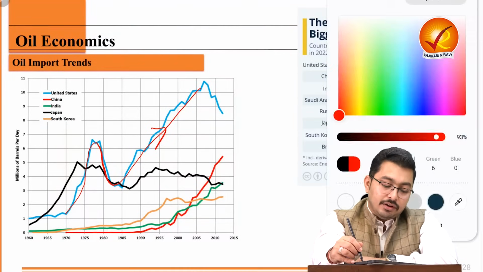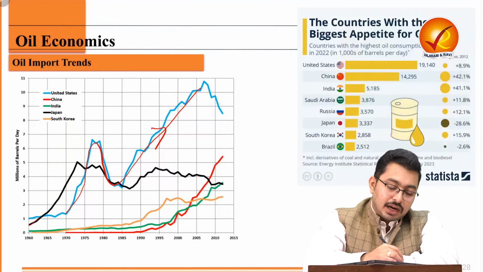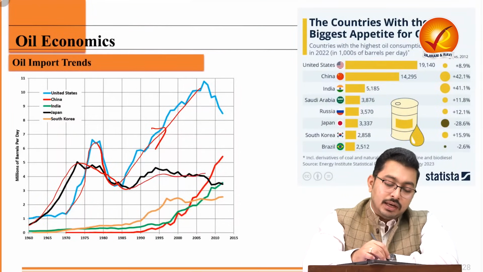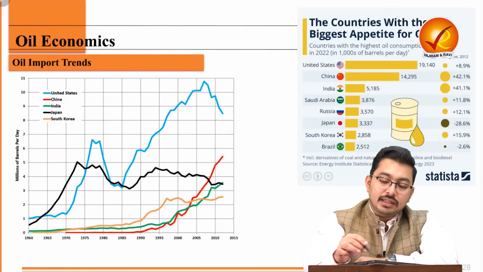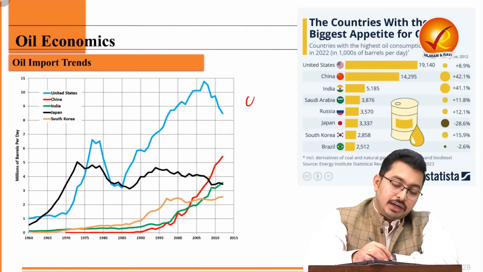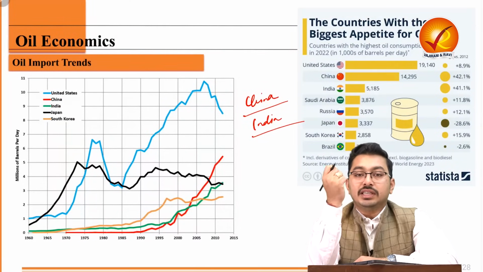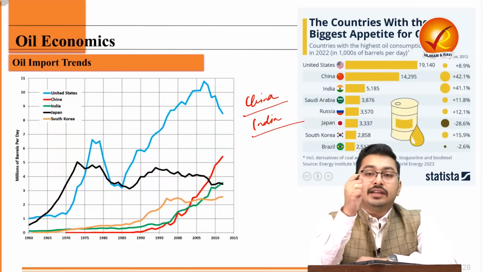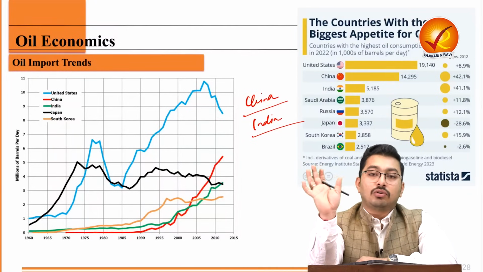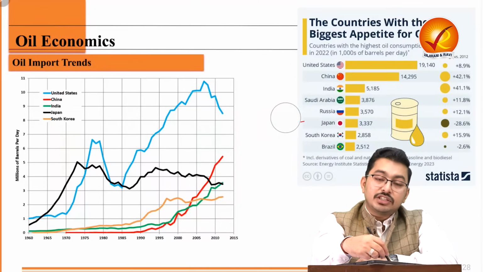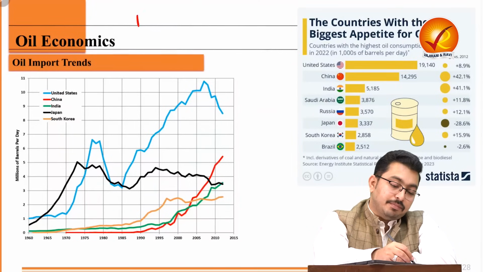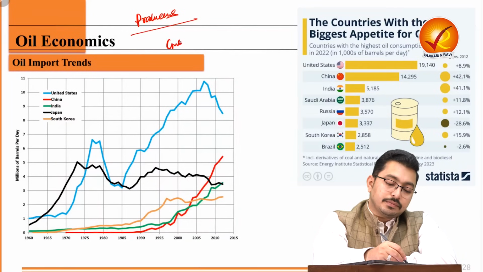Simultaneously, what do we see? We see that countries which are stagnating in their growth, like Japan, their demand for imports is decreasing. On the other hand, if you see growth-oriented countries like China and India, the steepest demand for oil is from these countries, and unfortunately the reserves are distributed across the world. That means there is a mismatch between the producers and the consumers.